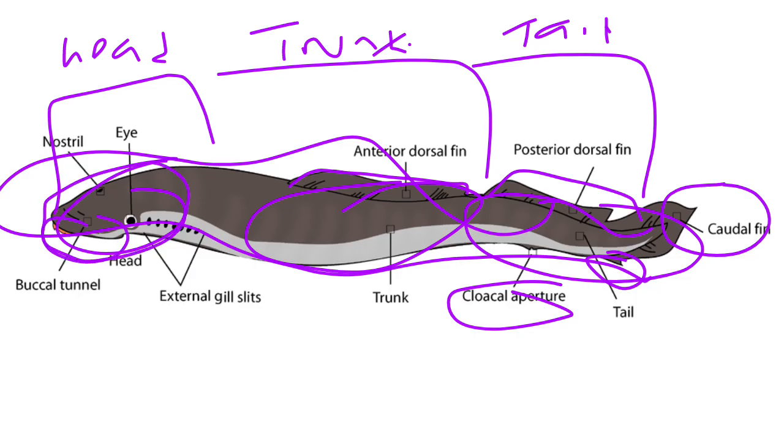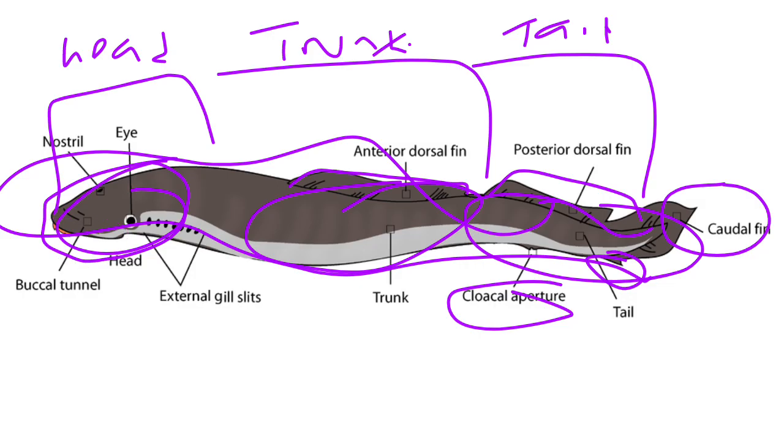So the mouth is located at the ventral part of their head, you understand? It is located at the downward part of their head. So that is why I call it a depression. Are you getting me now? And they have an eye. Look at it. This is an eye, a well-developed eye, and they have gills.